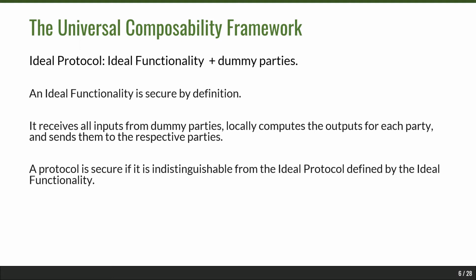And now we say that a protocol securely realizes this ideal protocol if we have an entity which we refer to as an environment, which can interact with the ideal protocol and a simulator. And on the other side, it interacts with the protocol in the real world and an adversary. So if the view of the environment in both cases is the same and it cannot distinguish between the real world and the ideal world, we say that the protocol securely realizes this ideal protocol and the security properties hold.